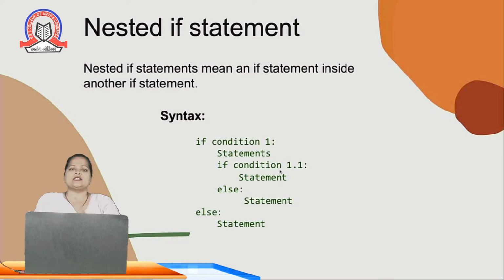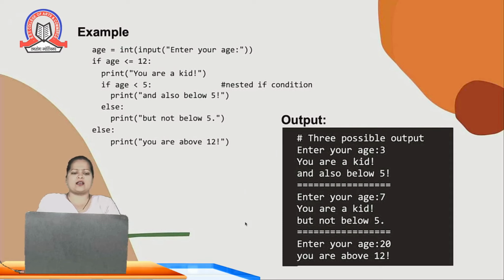If the second, nested condition is true, then this statement will execute. If it is not, then the else block of the second if else condition will get executed. And if the first if condition is itself false, then it will execute the else block of the first if else condition. We'll see with an example.